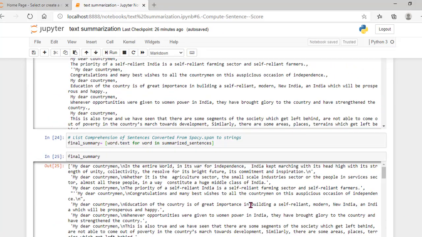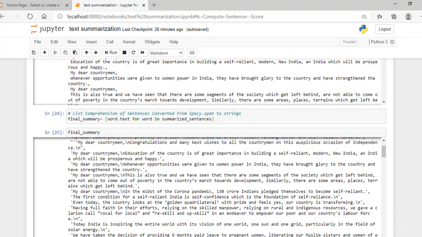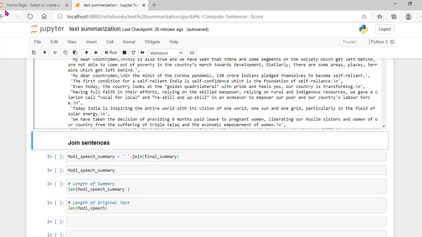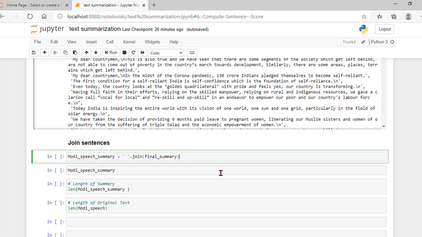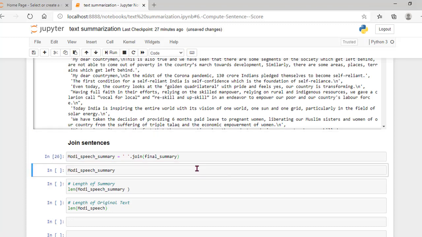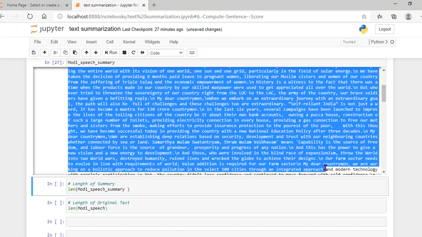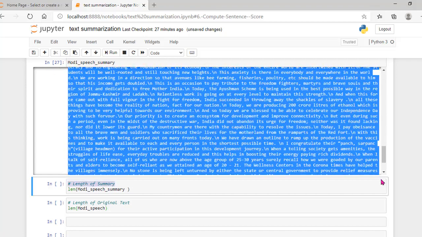These are only sentences in a list, so I am going to add all the sentences together like a paragraph. For that I am going to join the sentences, with Modi speech summary as the object. I am joining all the final summary sentences, and finally, yes, it is the final summary of the Modi speech which we have taken.